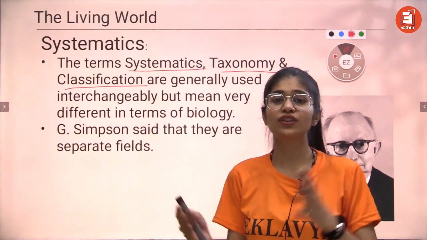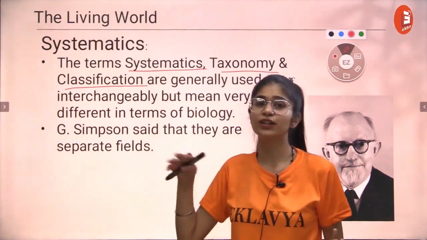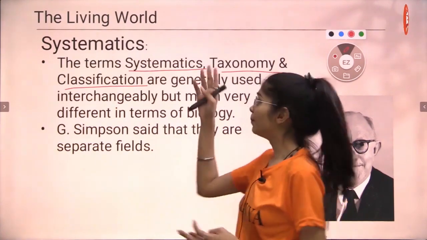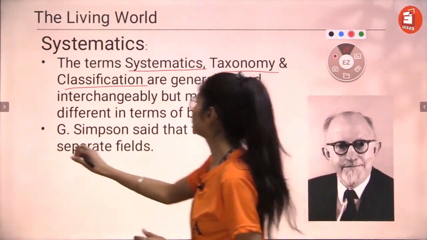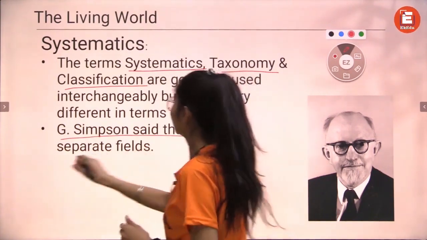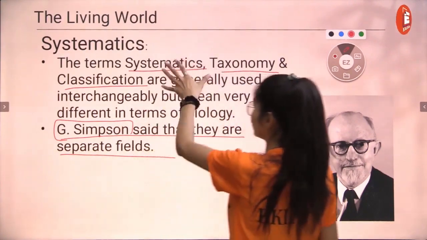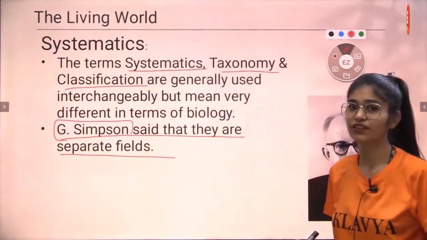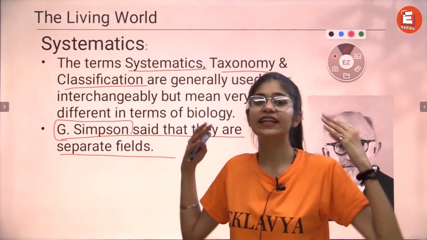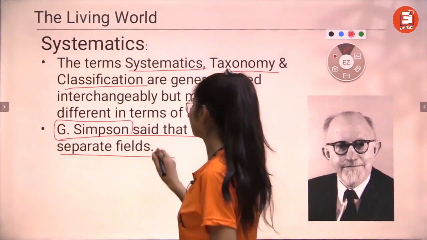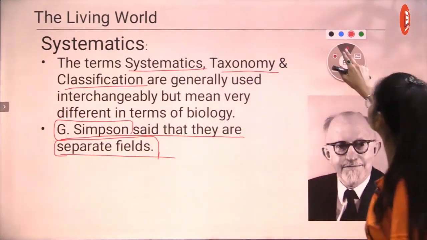Not entirely, because they're related to the same field, but that does not mean you can use them interchangeably, because every term here has a meaning, right? And this was actually said by G. Simpson, who said that taxonomy, systematics and classification are in the same field but mean entirely different things. So that makes them entirely separate fields, right?